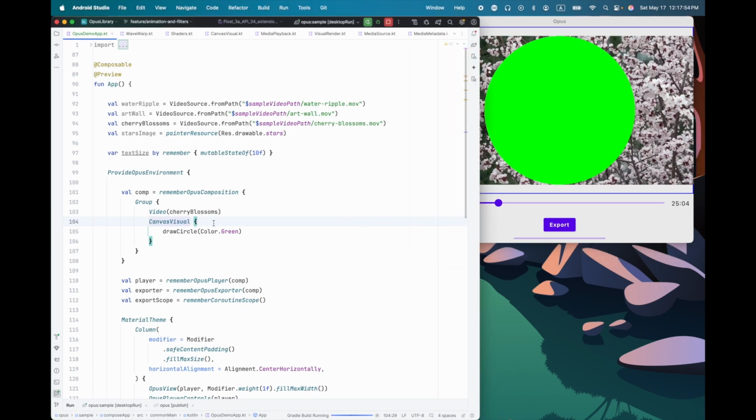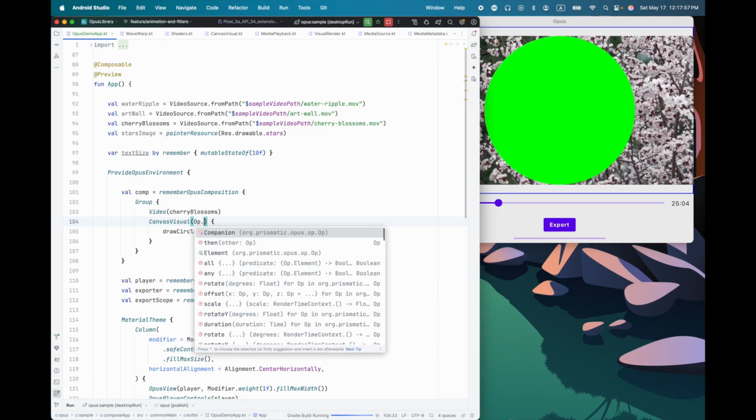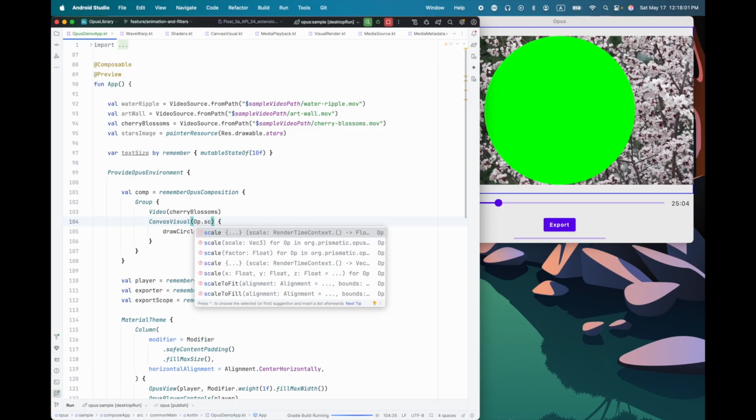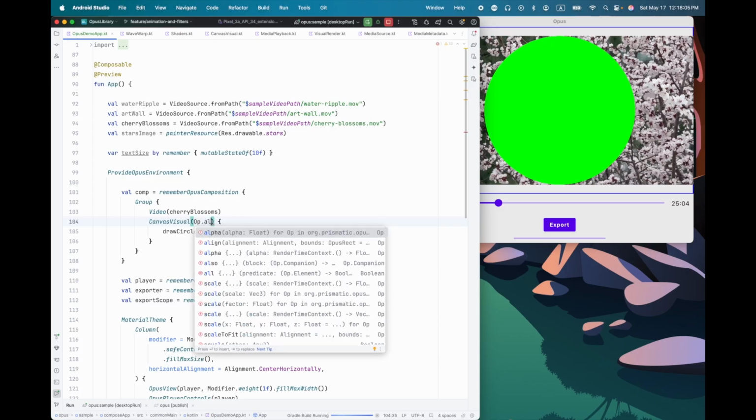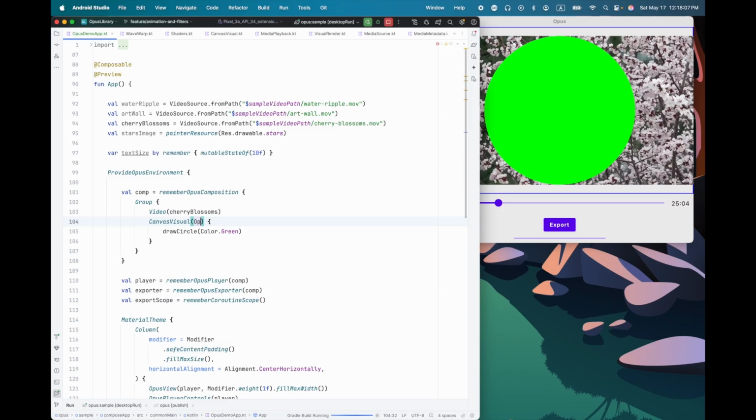So there it is. We have a green circle on top of the cherry blossom video. And of course, if I wanted to, I can do things here like animate scale or animate opacity. All of those things are available. Okay, so as you can see, there is a lot that you can do with Opus. But this video is getting long enough, and I have barely scratched the surface.